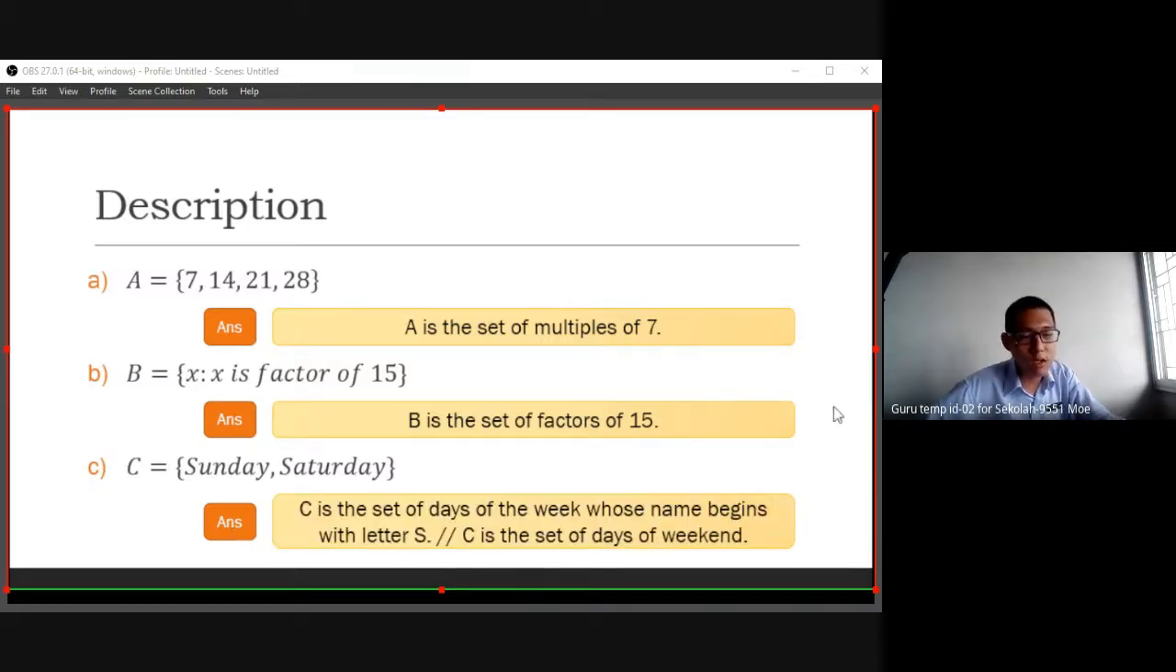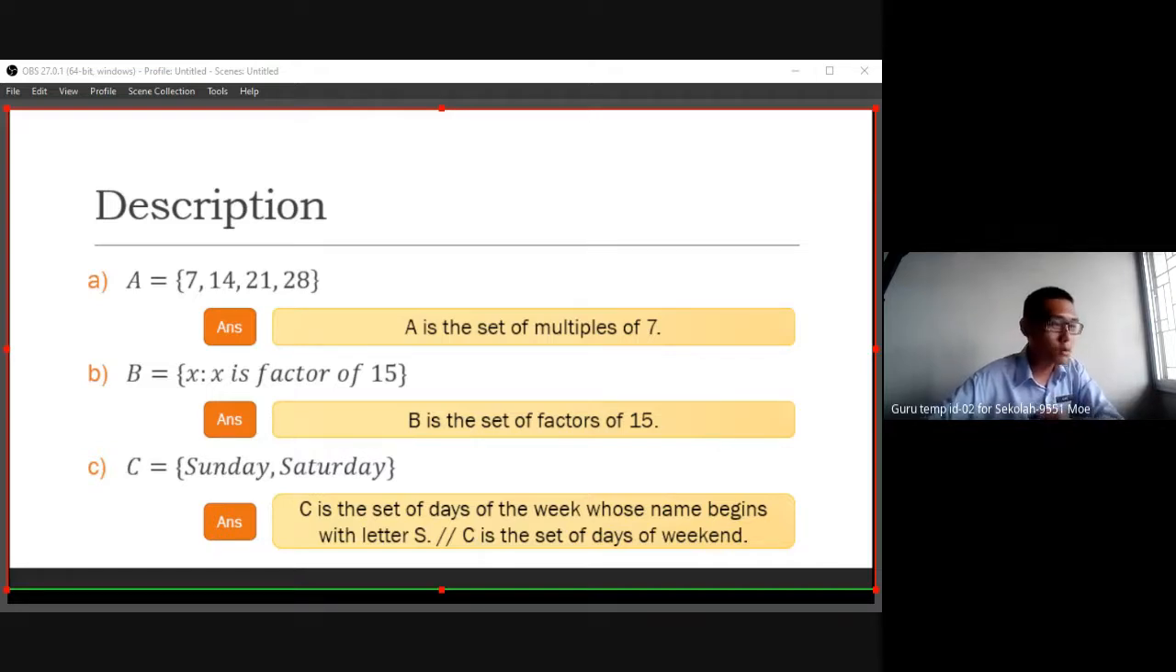So C is a set of what? We have two answers. C is a set of days of the weekend, acceptable. Another one: C is a set of days of the week whose names begin with the letter S. I know if you prefer this one, I think your weekend should be the same as the other days. But if you choose this weekend, maybe your weekend is a happy day, because you can relax. I can see your psychology already. So this is a part of description.